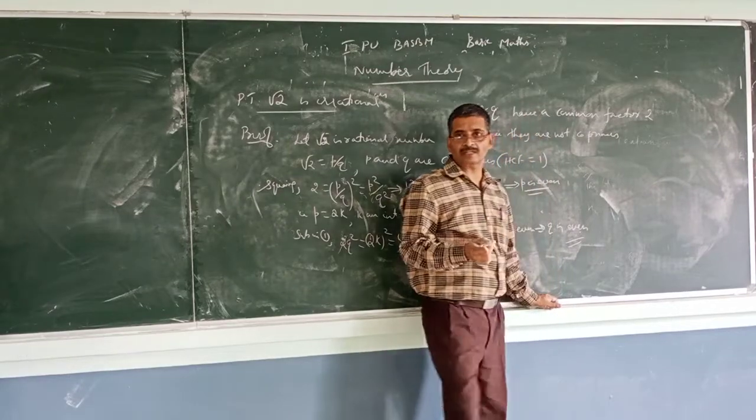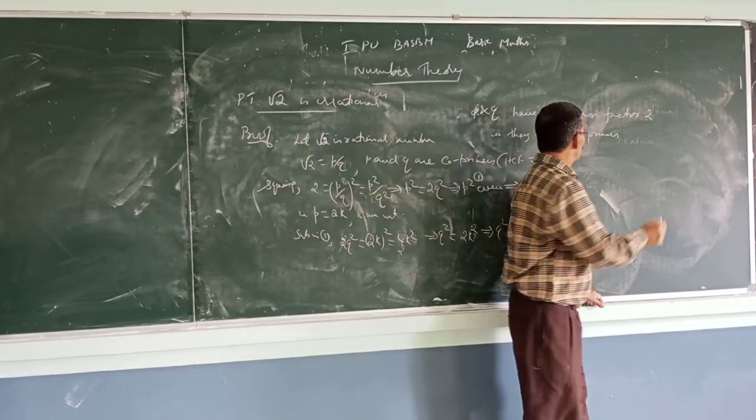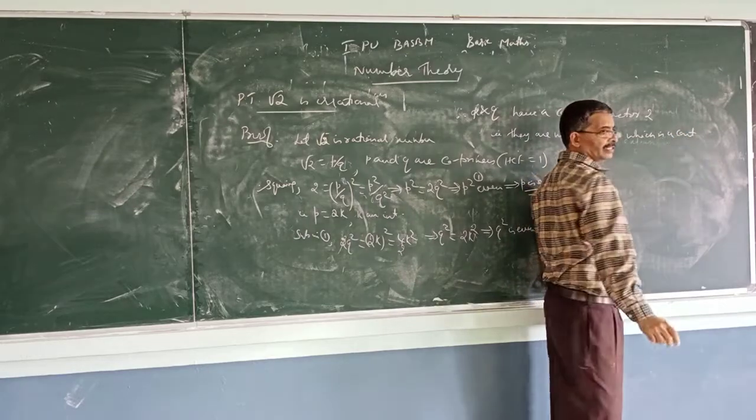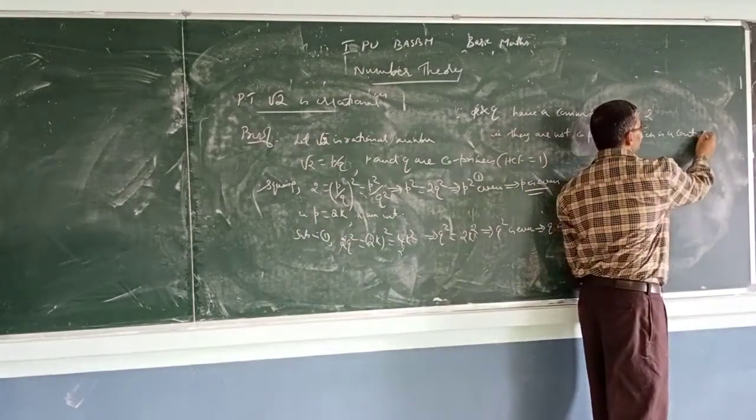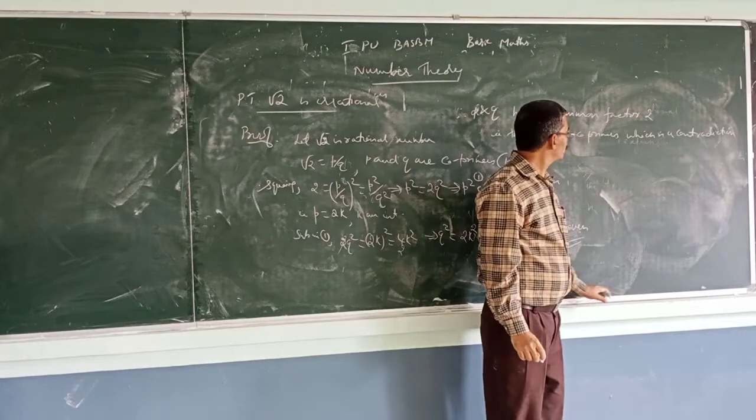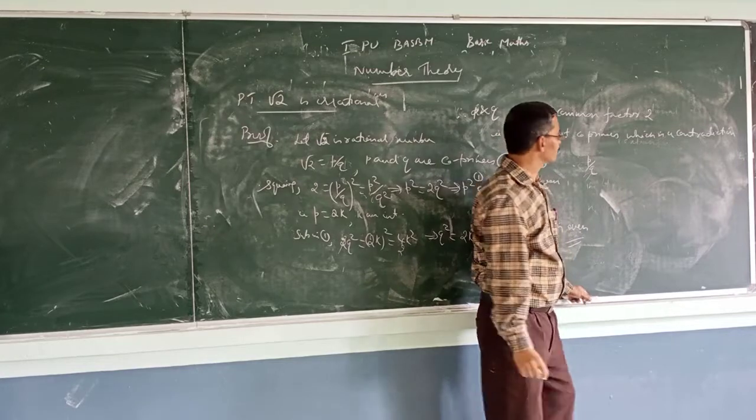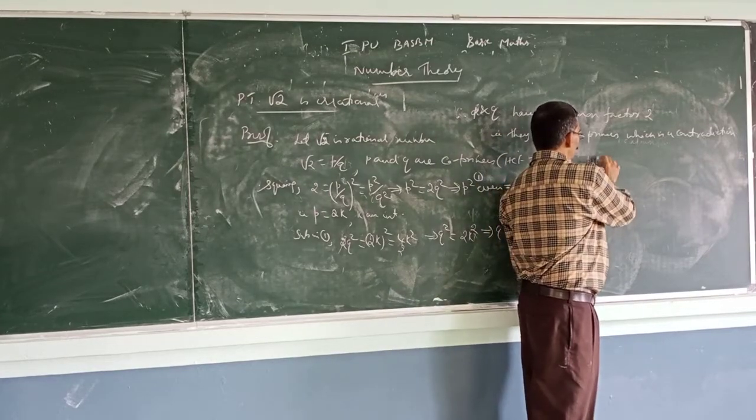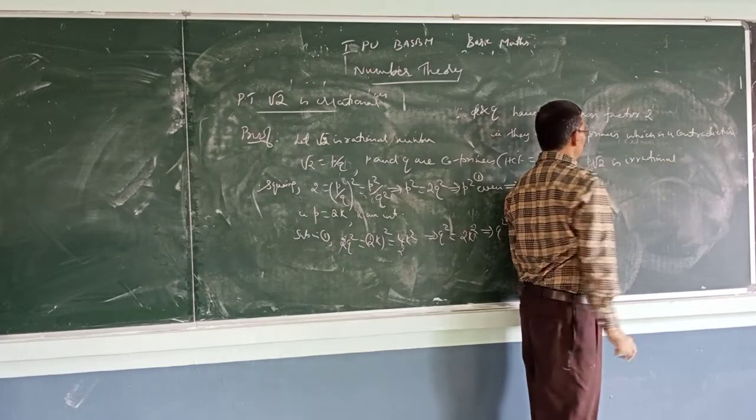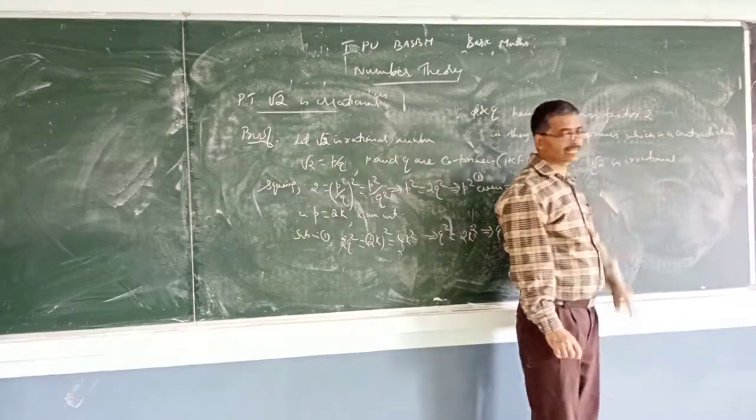Which is a contradiction to our assumption. I assumed that they are co-primes, which is a contradiction. It contradicts our original statement. Therefore, root 2 is not rational. It is irrational. We assumed the form P by Q, but we get a contradiction. So root 2 is irrational.